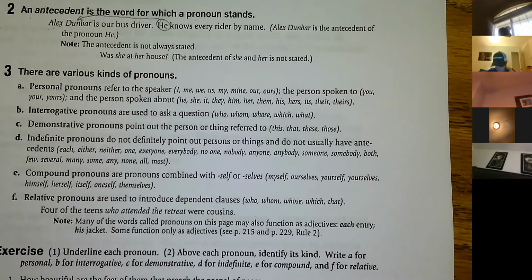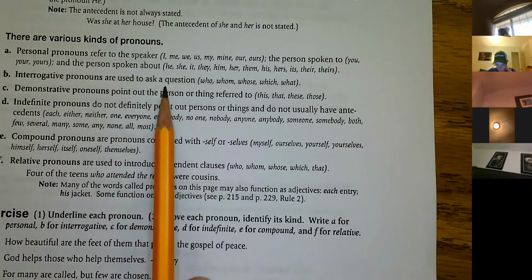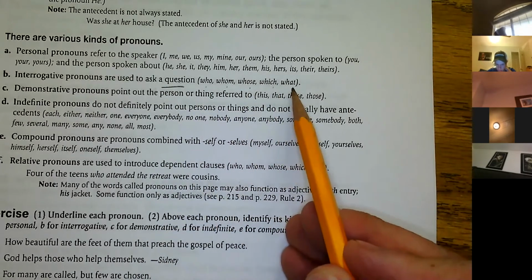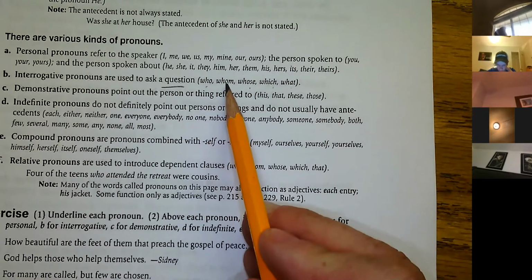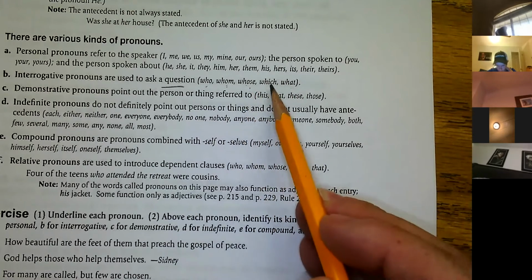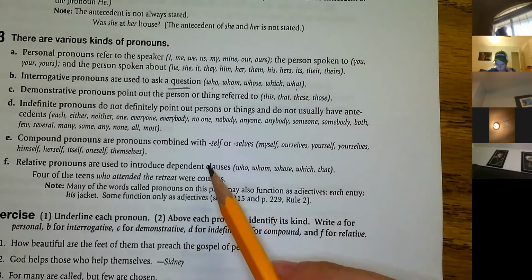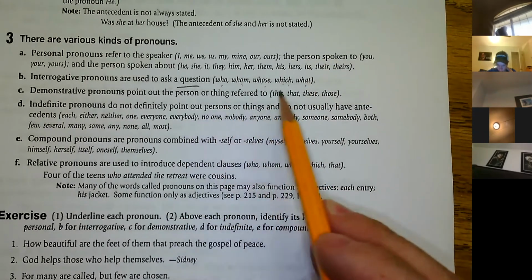Okay. Interrogative pronouns, there's a few of them, and they always introduce a question, not a sentence, a question. Who, whom, whose, which, and what. Okay, so, who is it? To whom are you speaking? Whose friend is that? Which one are we talking about? What kind of person are you? These are all questions, and these interrogative pronouns introduce questions.